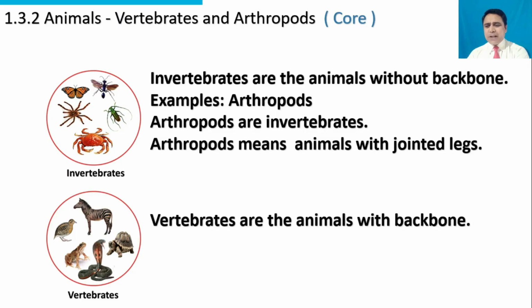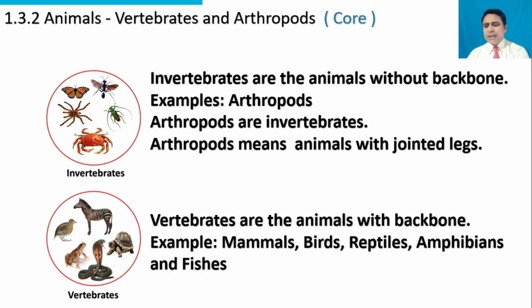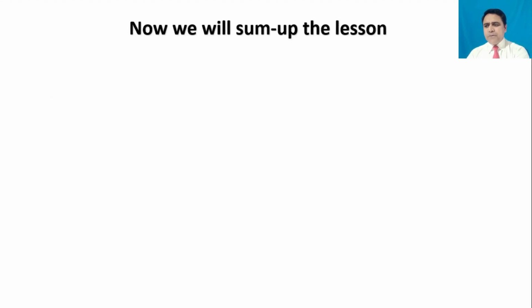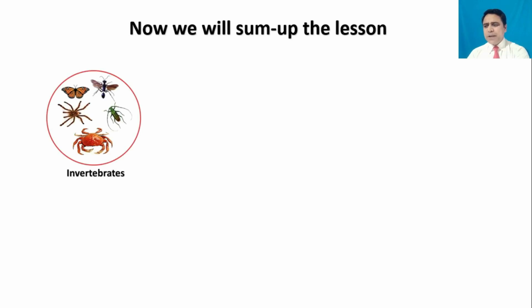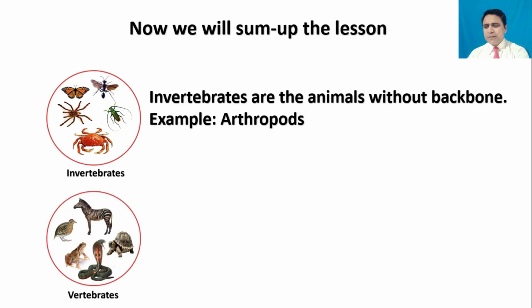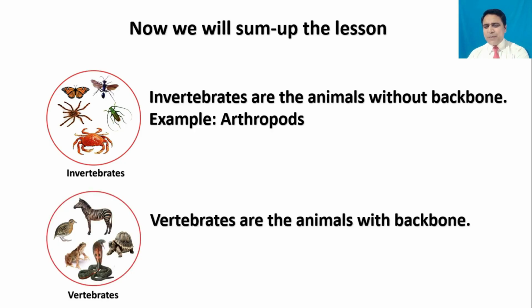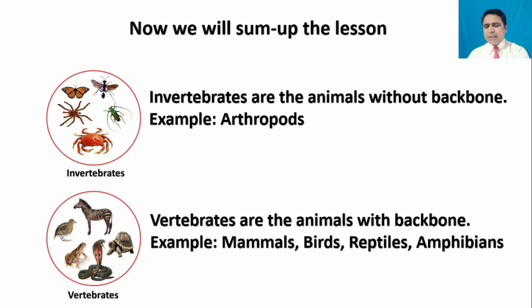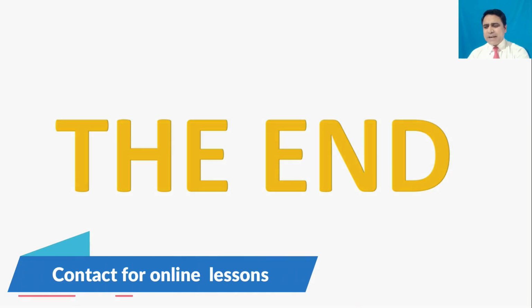Vertebrates are the animals with backbone. Examples are mammals, birds, reptiles, amphibians, and fishes. Now we will sum up the lesson. Invertebrates are the animals without backbone. Examples are arthropods. Vertebrates are the animals with backbone. Examples are mammals, birds, reptiles, amphibians, and fishes. The end.